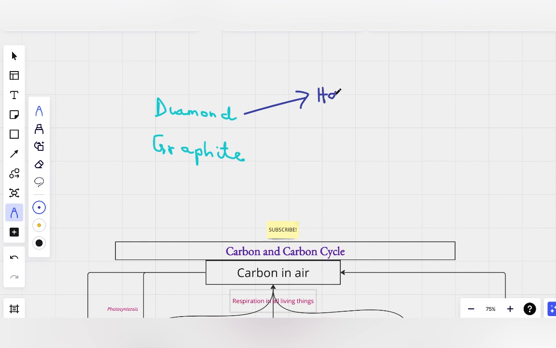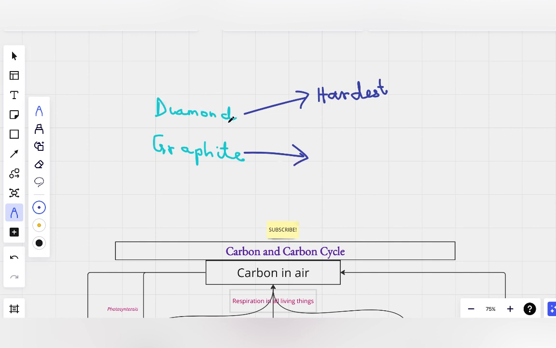Which means carbon has varied characteristics. It exists in the form of diamond, which is the hardest substance on earth, even harder than metals. And it also exists as graphite, which is one of the softest substances on earth. So you can see the nature of carbon.